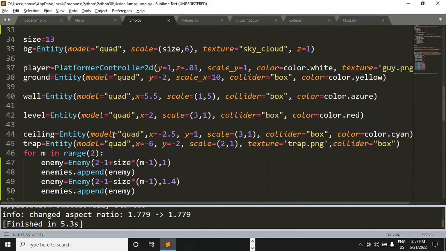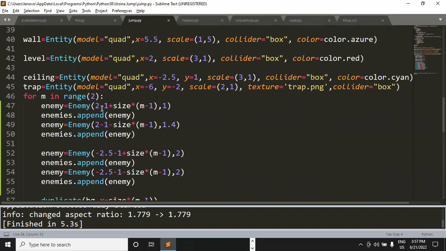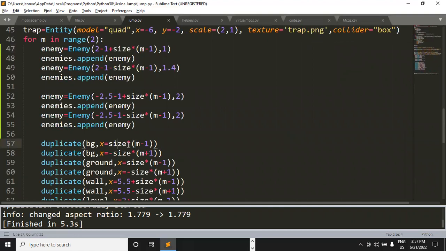Okay, this is the enemy's code. Here we have used size into M-1.